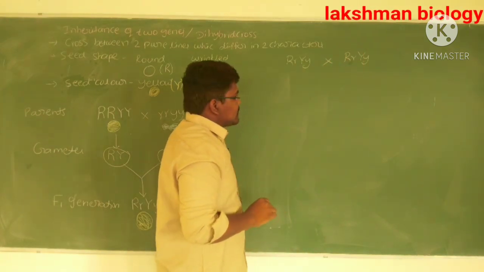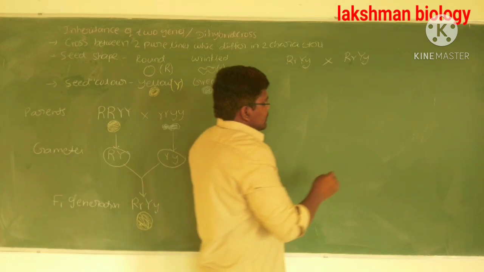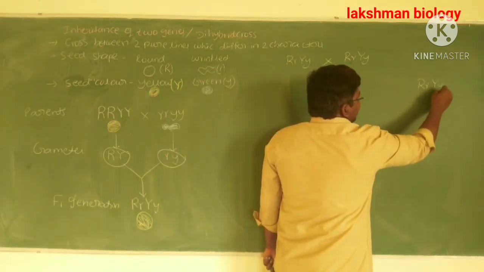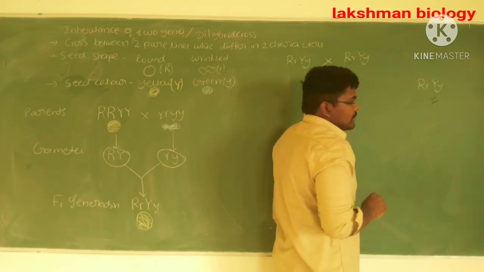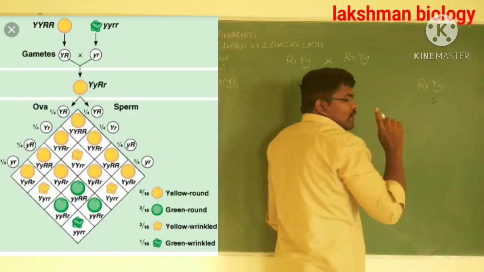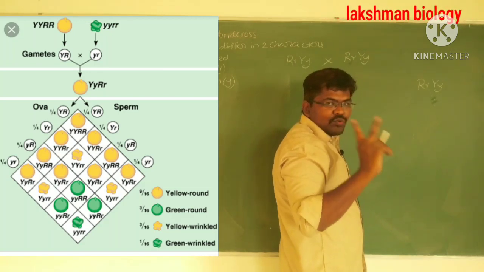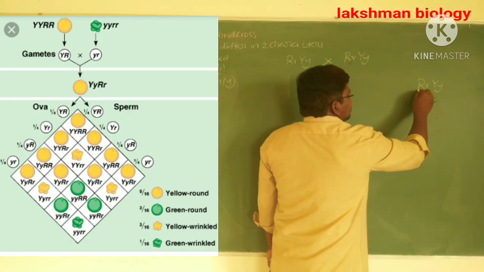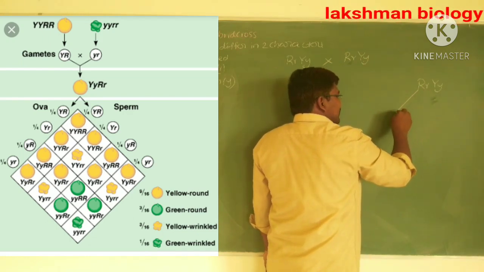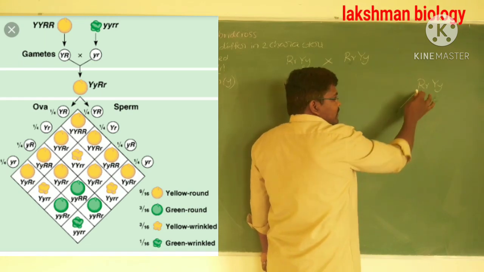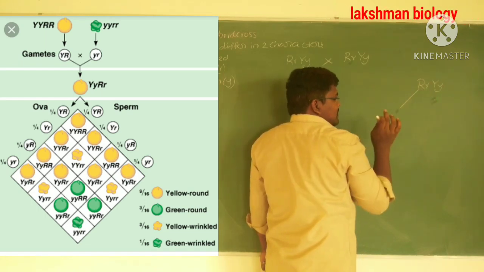Then see how the gametes are formed from each parent. Already we know that of the two alleles, only one allele enters into the gamete. In the two R's only one R enters. It may be dominant R or it may be recessive r.